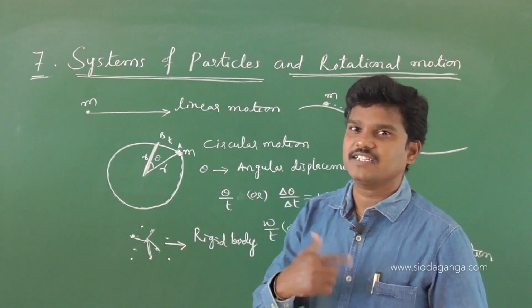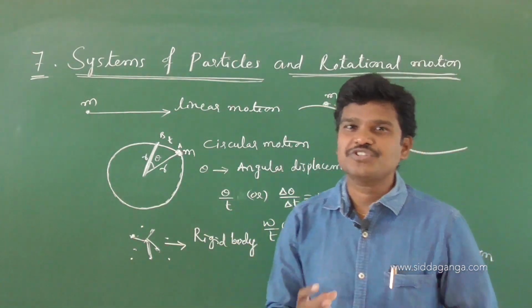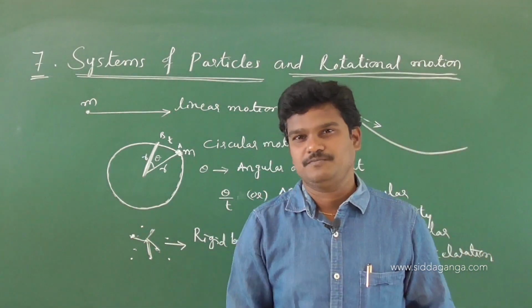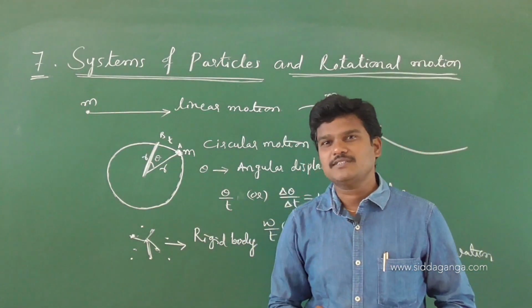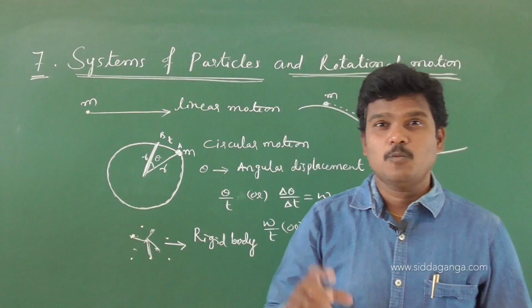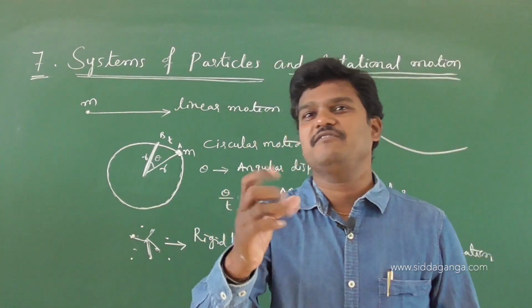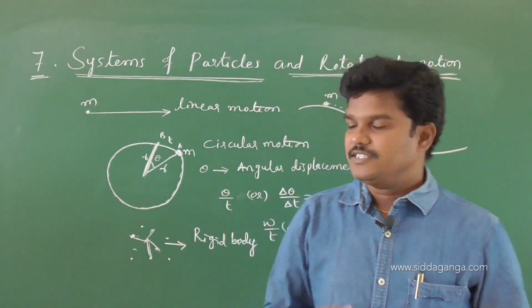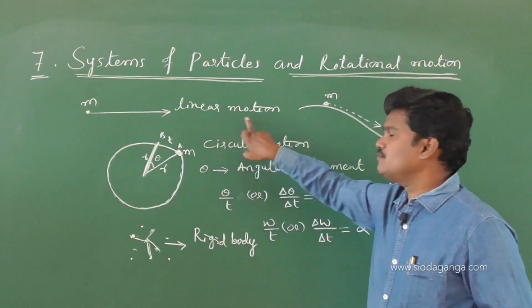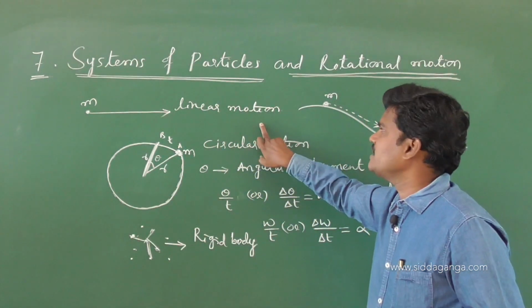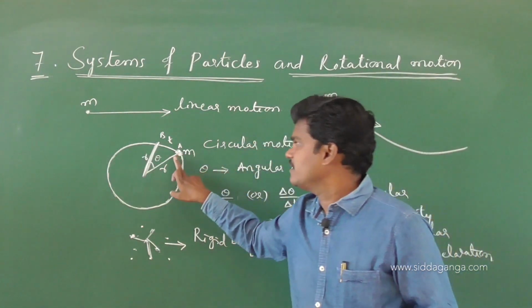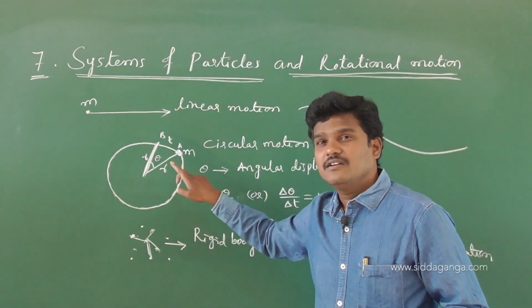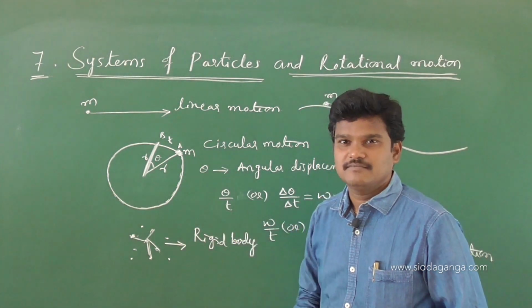Before that, let us see what type of motion a rigid body will have. If a single particle is in motion, then we can say the particle is in linear motion, and here the particle is in circular motion.